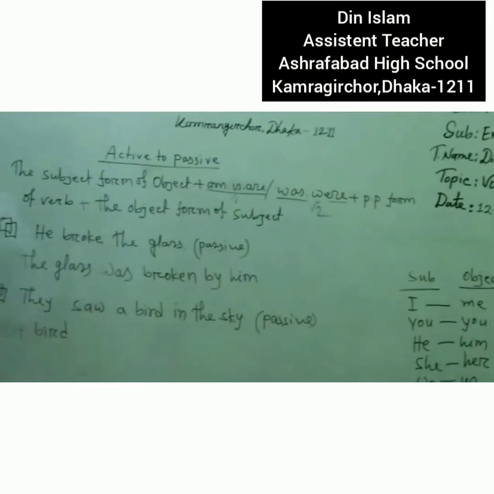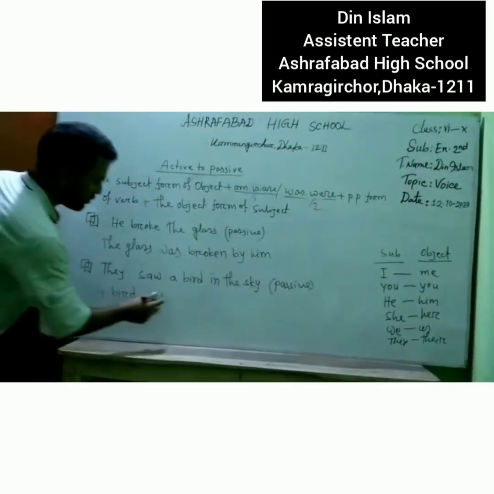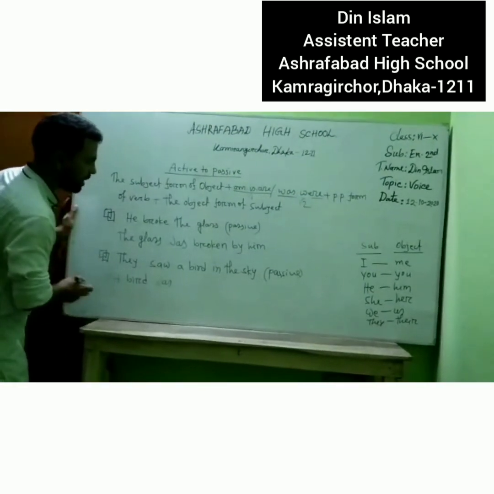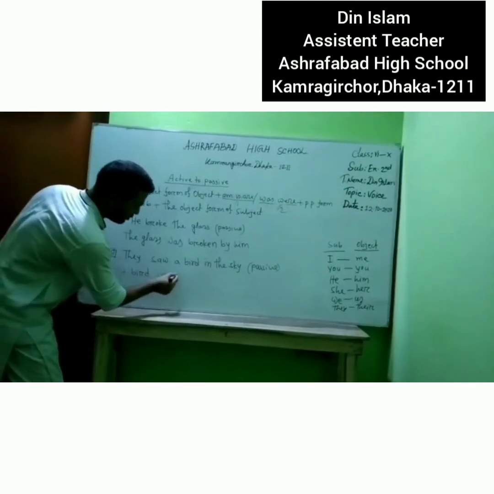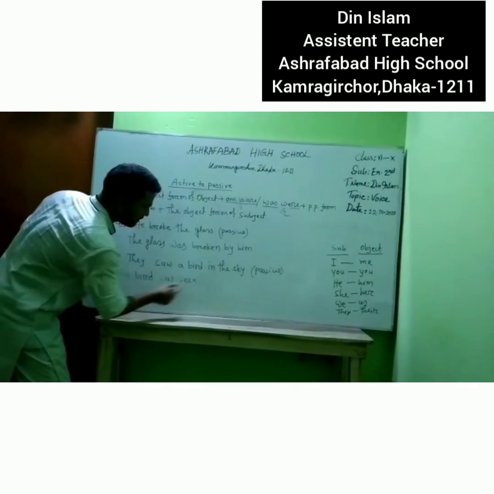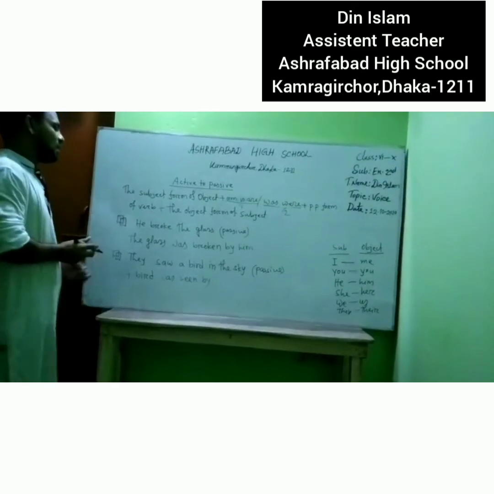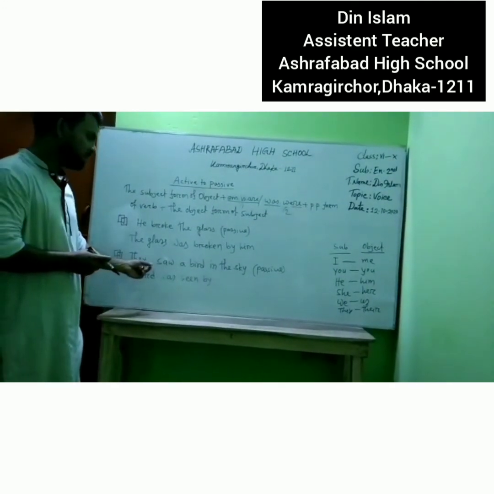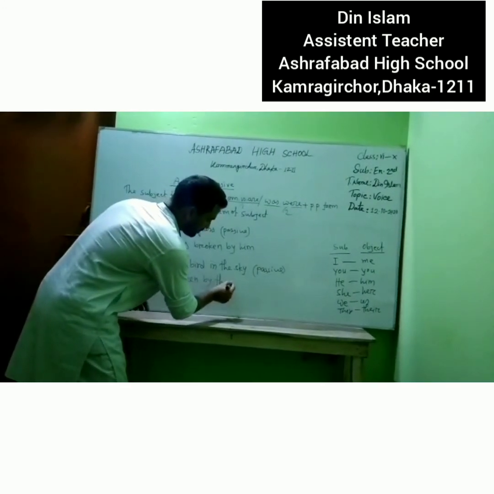After that we will write the past participle form of the verb. We know the past participle form of the verb: see, saw, seen. After that, the preposition by, and at last I will write the object form of the subject. We know the object form of the subject.